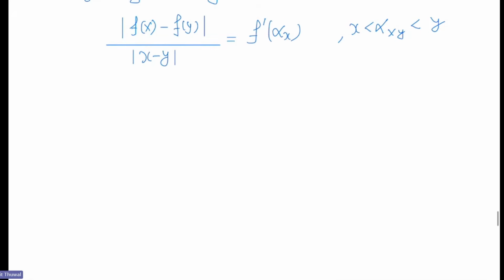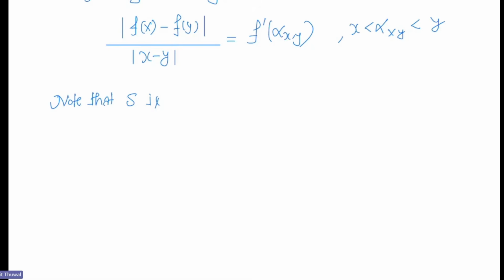So note that S is bounded, and sorry, this alpha xy is not necessarily in S. Alpha xy might not be in S, but it must be between x and y on the real number line, because S is just a bounded set. If you pick x and y, S might not be an interval, so any point between them might not be there.